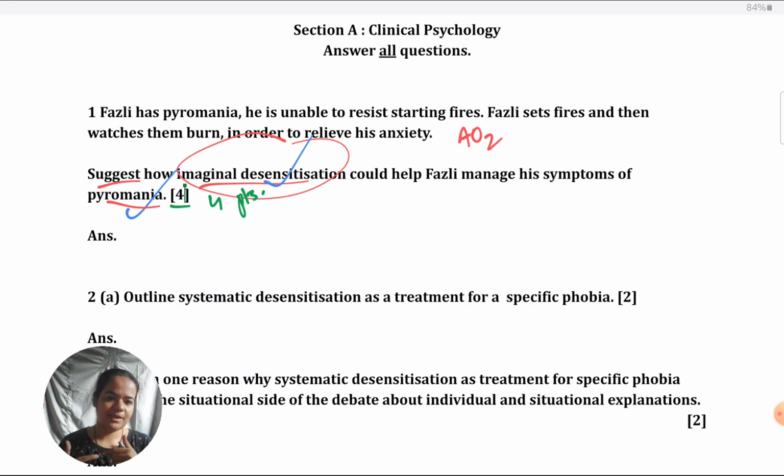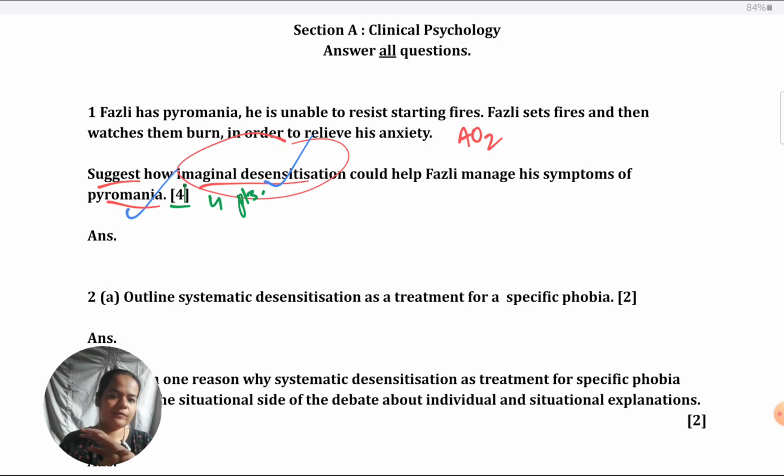From the answer, can you make out the same thing is being repeated again and again in every sentence? Then they'll count, okay, 4 marks, I've written 4 sentences. Then later they will wonder, why didn't I get 4 marks? I wrote 4 sentences. 4 marks means 4 unique or 4 different points have to be given. Not that the same point you keep repeating in the same or different words.